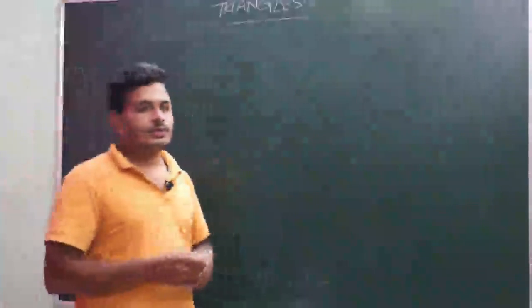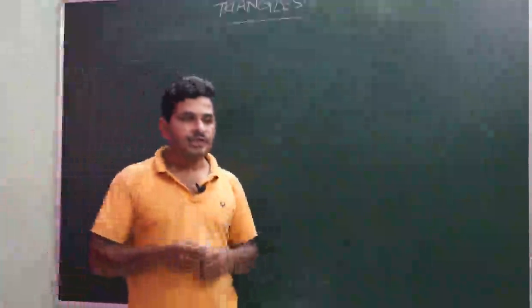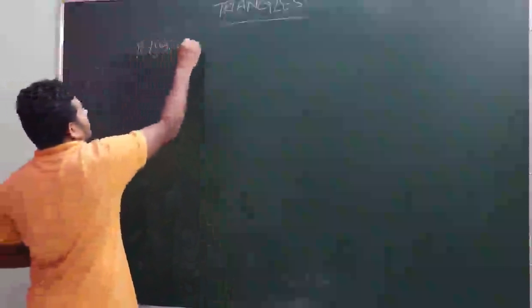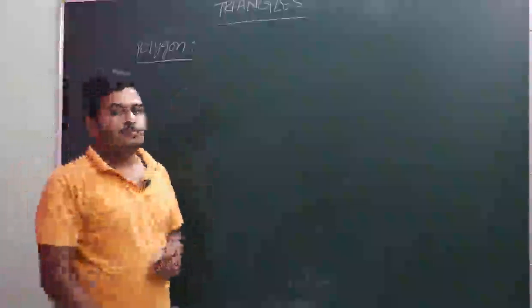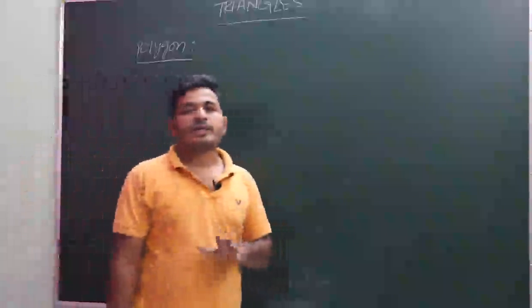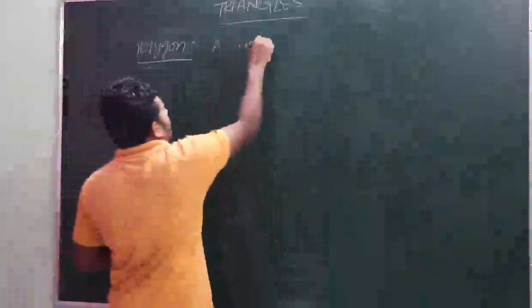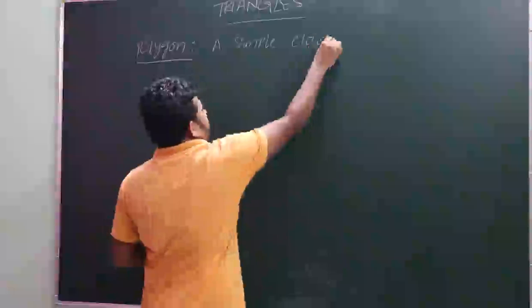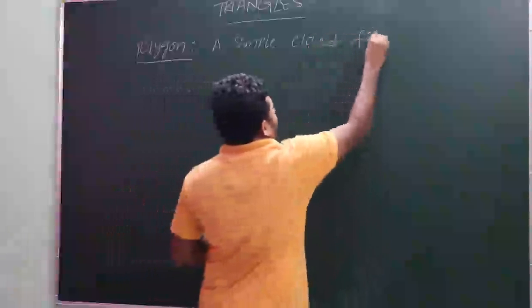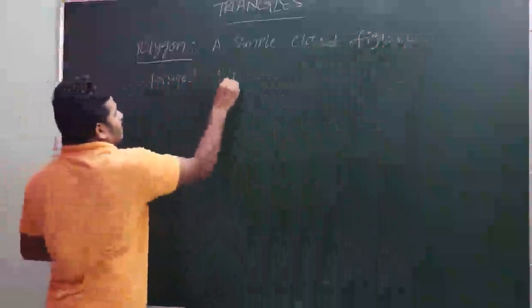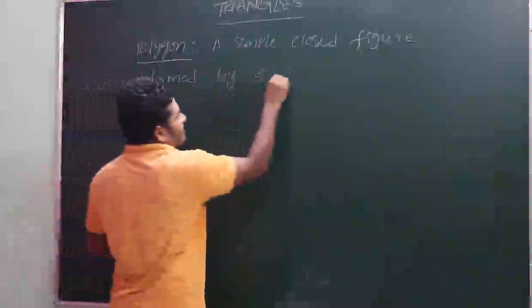Before going to the definition of triangle, we should state the definition of polygon. What is a polygon? A simple closed figure formed entirely by line segments.